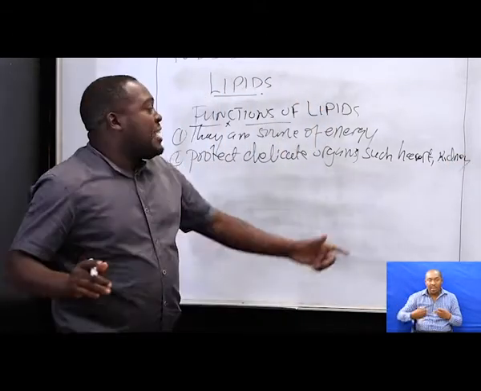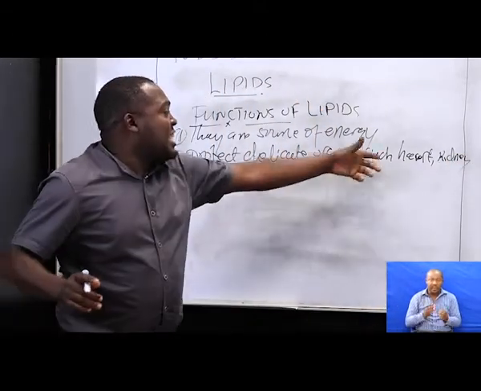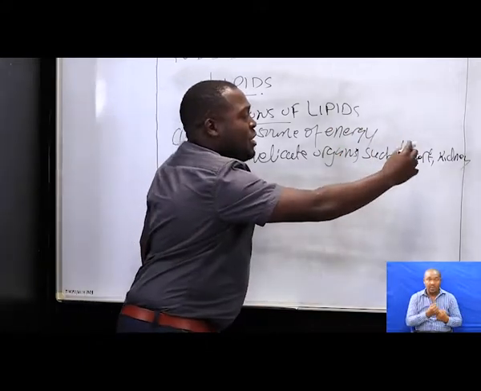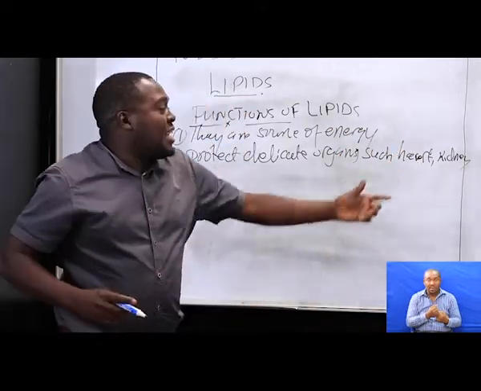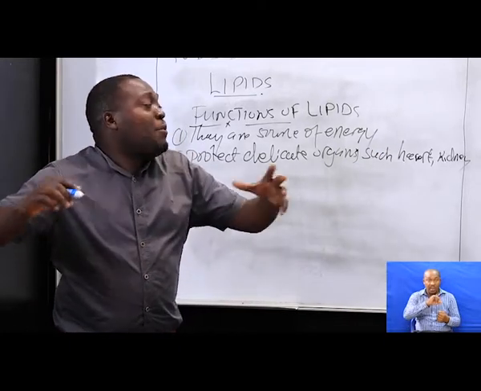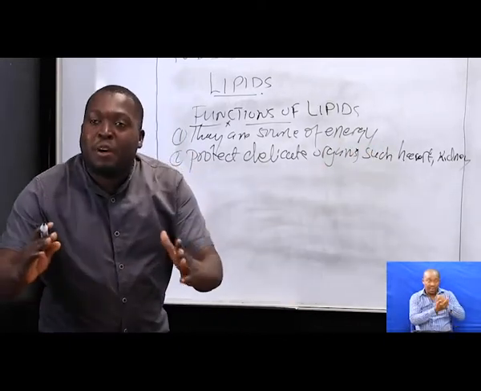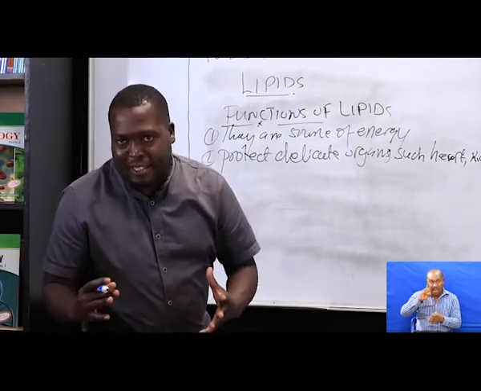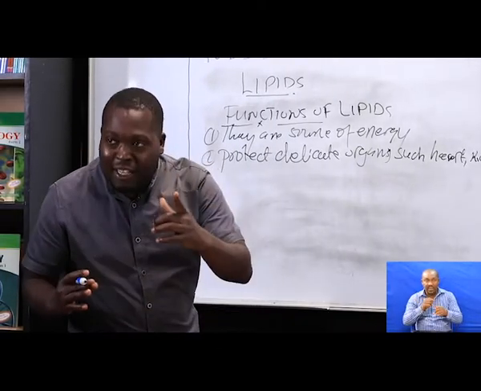Why? Due to the fact that these lipids have a tendency of surrounding these organs. By surrounding these organs, they protect them from physical shock or from external what? Disturbance. That is the second function.